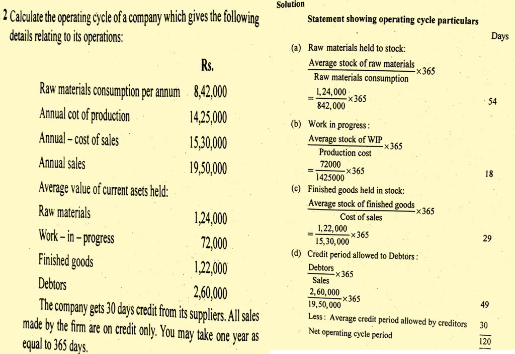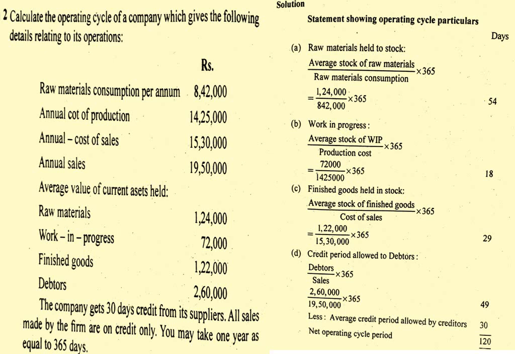Finished goods held in stock: average stock of finished goods divided by cost of sales, into 365 days. That is average stock of finished goods 1,22,000 divided by cost of sales 15,30,000, into 365, which comes to around 29 days. Then the credit period allowed to debtors: debtors divided by sales, into 365 days.